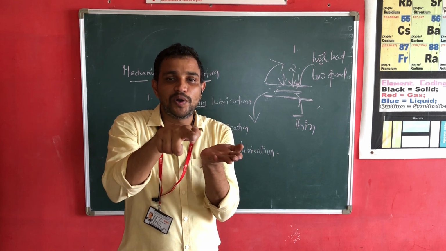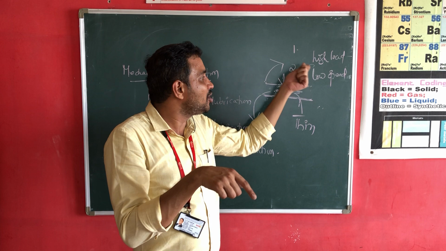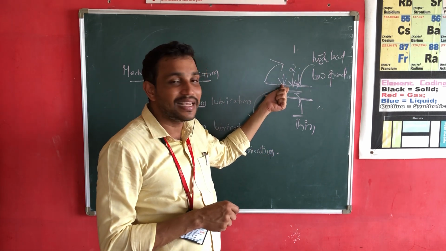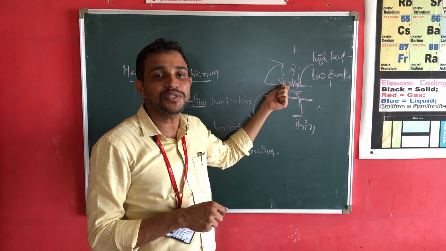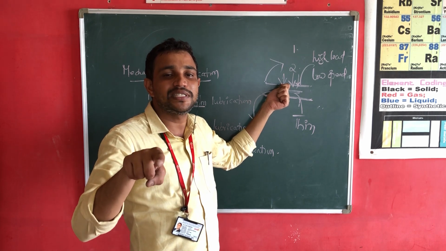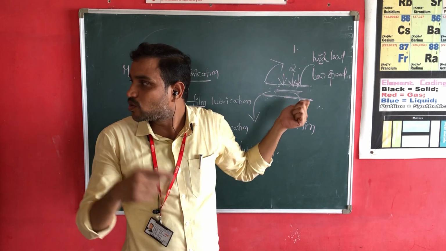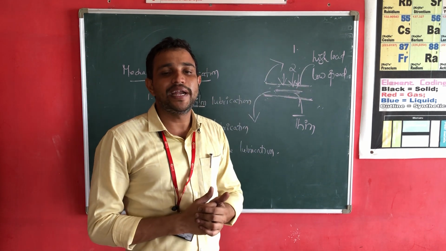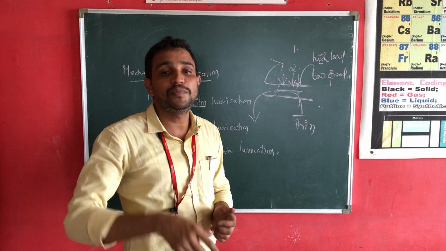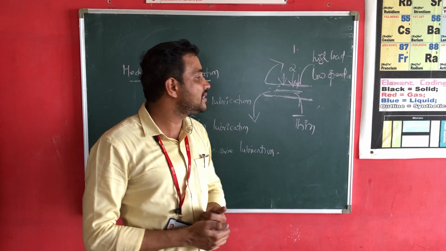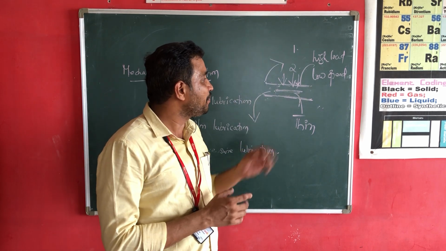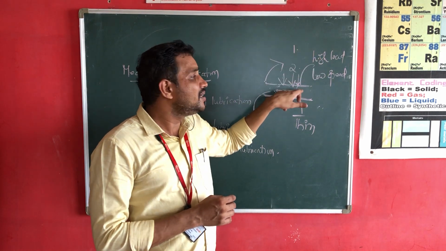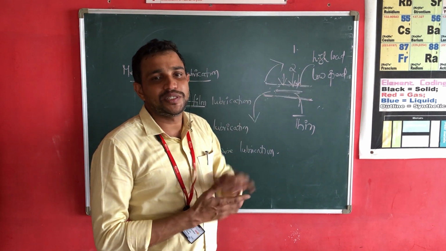So if the load is more, it is not advisable to introduce a thick film. As the load is high, it is not good to introduce a lubricating oil with high viscosity. So I took a low viscosity lubricating oil, which is called thin film lubrication. Here, when the load is high, speed reduces.